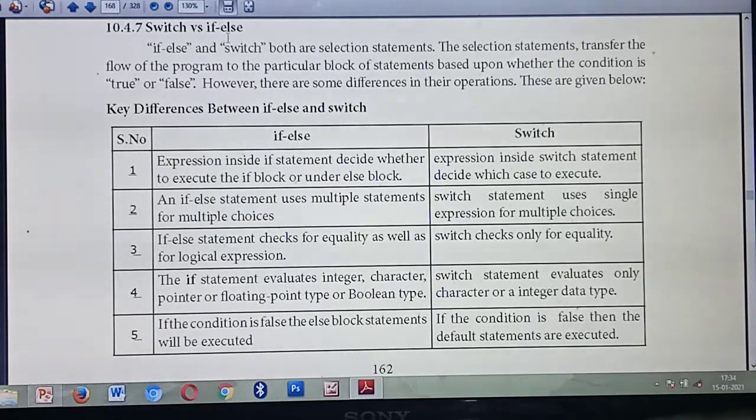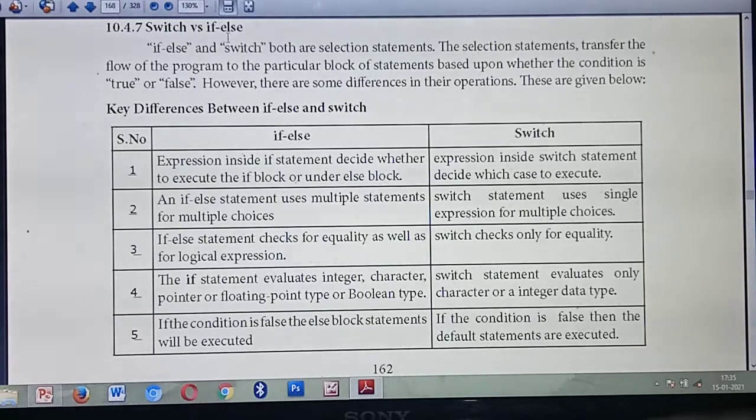What do you mean by selection statement? That means, based on the condition, the program's flow of control will jump from one block of code to another block of code. That's a selection statement. That means, based on the condition, either it is true or false. True means the control flows to the true statement.